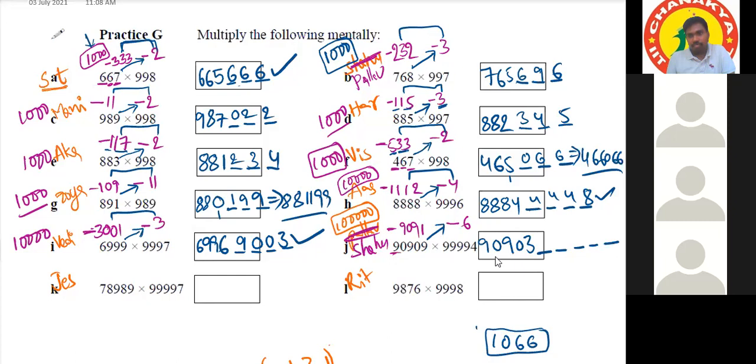1, 2, 3, 4, 5. Okay. Yes, sir. And we will do this 9091 into 6. So 6 ones are 6. We will write in the last place 6. Then 6 nines are 54. We'll write 4, and 5 will be carry. Then 6 zeros are 0. We'll write 5. Then 6 nines are again 54. We'll write 5 and 4. So the answer is 9090354546.